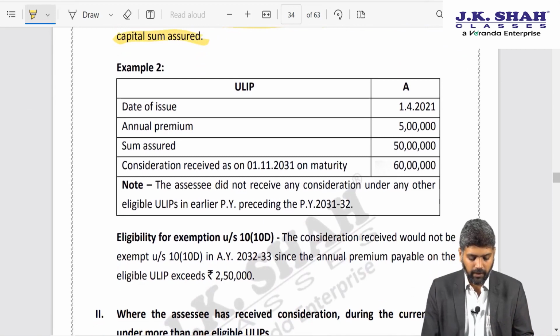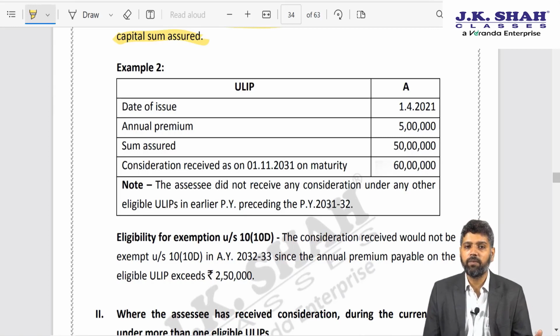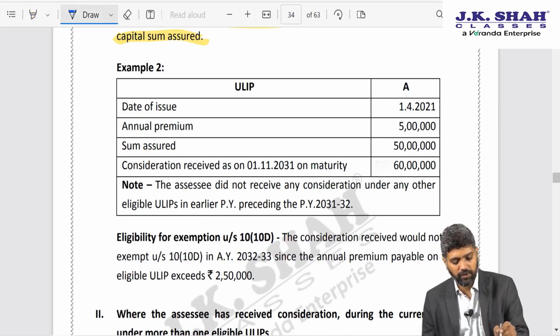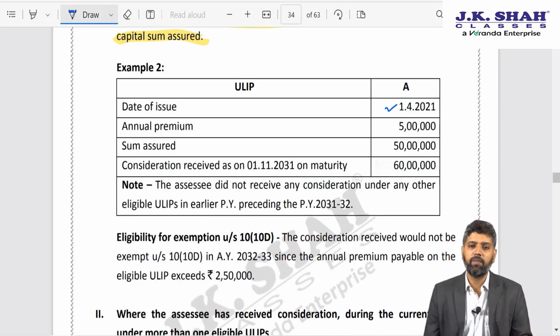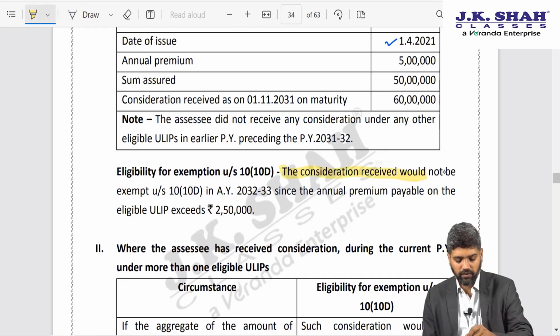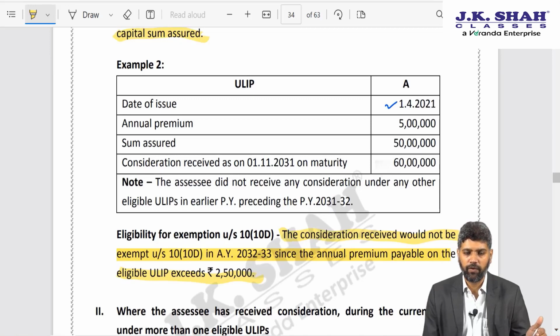Second example, here the date of issue is 1st April 21, annual premium is 5 lakhs, sum assured is 50 lakhs and consideration on maturity is 60 lakhs. Will this be taxable? Yes, because the date of issue is on or after 1st February 2021 and the premium paid exceeds 2,50,000. So in this case the exemption would not apply, the maturity proceeds shall be taxable in the hands of assessee. So let us say for 10 years the assessee has paid 5 lakh rupees, so his investment is 50 lakhs and then he has received 60 lakhs.